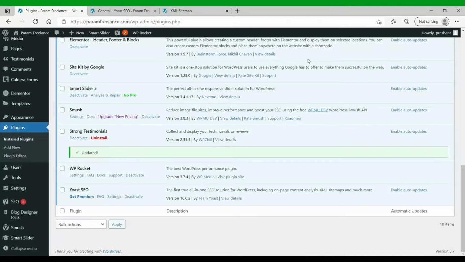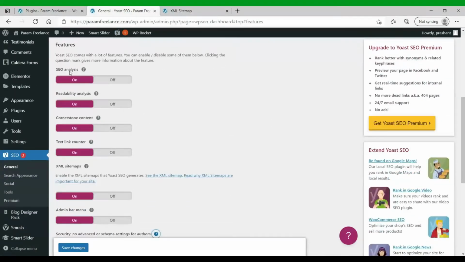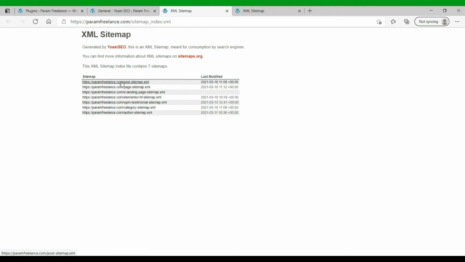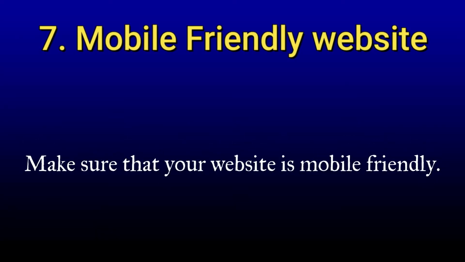In case of a WordPress website, you can use the best and free Yoast SEO, also called the WordPress SEO plugin. This plugin will create both the files and it will update the files automatically when you create a new page or new content. The next point, make sure that your website is mobile friendly.